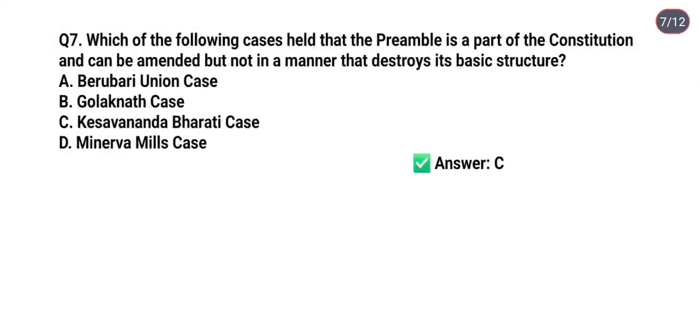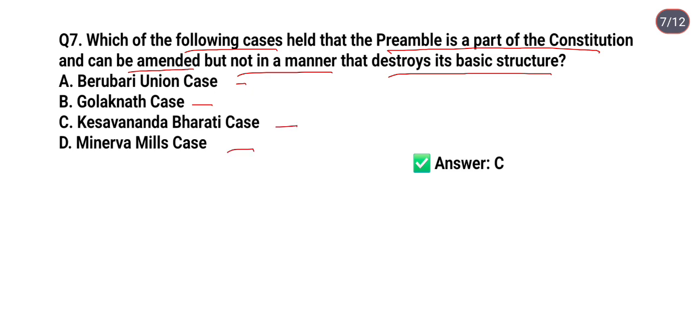So the next question is question number 7. Which of the following cases held that the preamble is a part of the Constitution and can be amended but not in a manner that destroys its basic structure? Option A, Berubari case, option B, Golaknath case, option C, Kesavananda Bharati case, option D, Minerva Mills case.